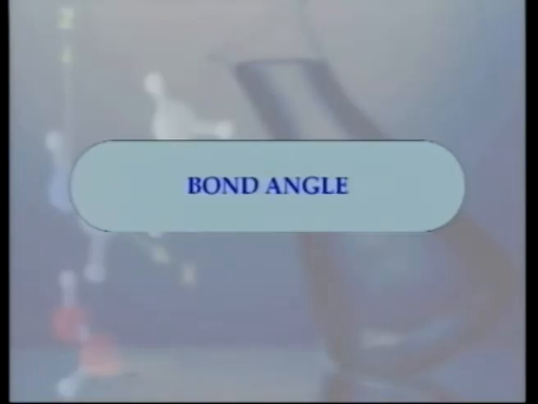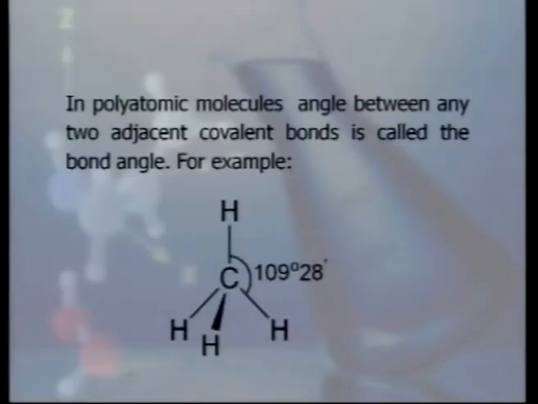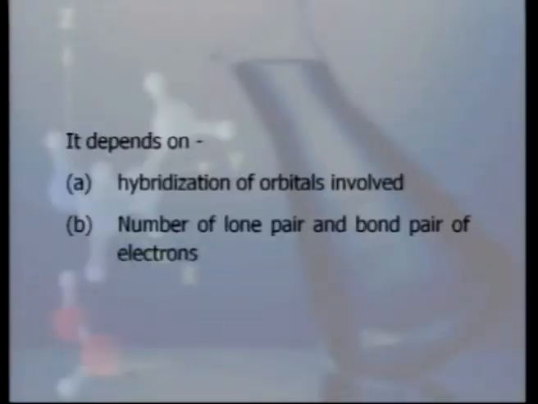Next topic is bond angle. In polyatomic molecules, angle between any two adjacent covalent bonds is called bond angle. For example, here is the case of methane molecule, where angle between two carbon hydrogen bonds is 109 degree 28 minute, and hence this is the bond angle for methane molecule. It is expressed in degrees, minutes and seconds. It depends on type of hybridization of orbitals involved, number of lone pair and bond pair of electrons.